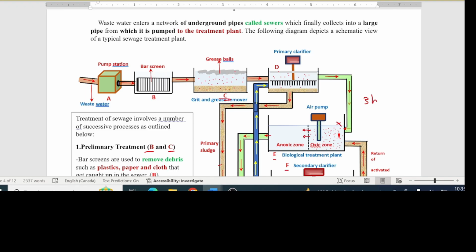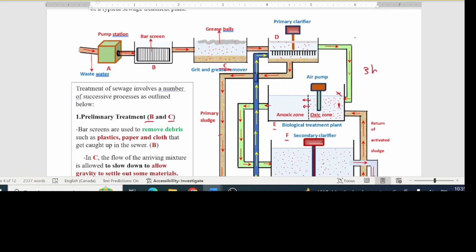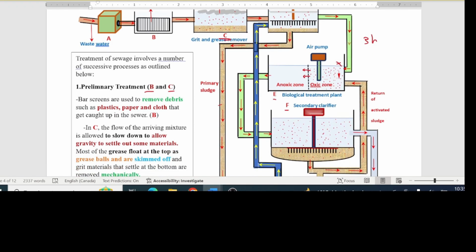A similar thing happens here, except that the sludge that sediments, the primary sludge, is sent to the sludge treatment plant G for treatment. From the primary clarifier, the water is then sent to the oxic zone of the biological treatment plant. The water there is saturated with oxygen and inoculated with microbes. In here, the following happens.